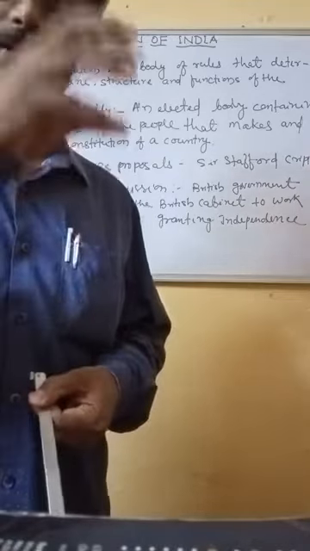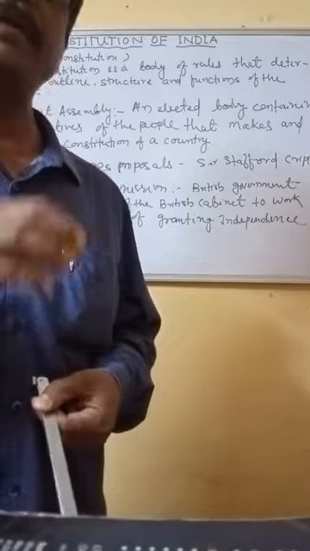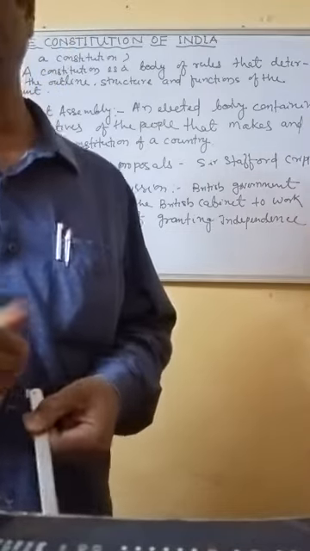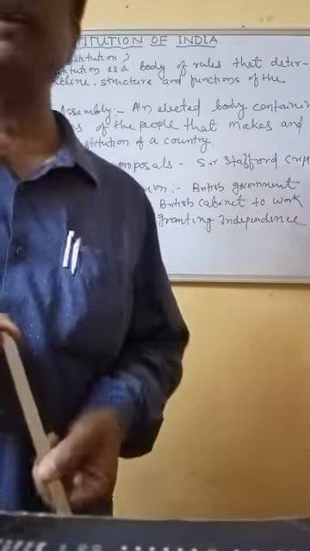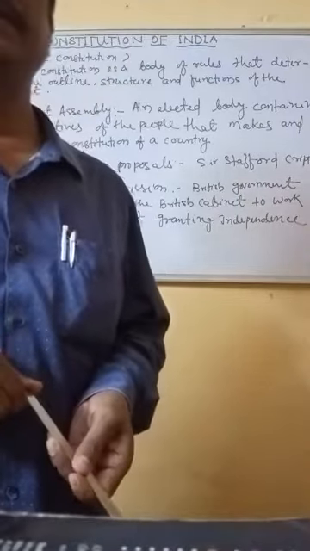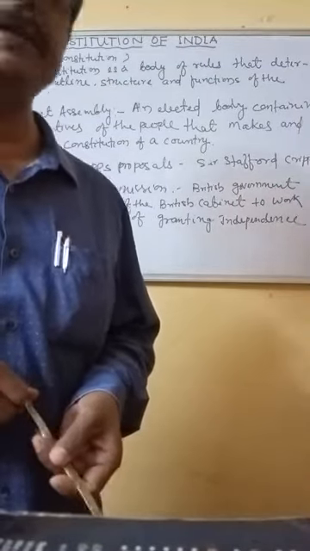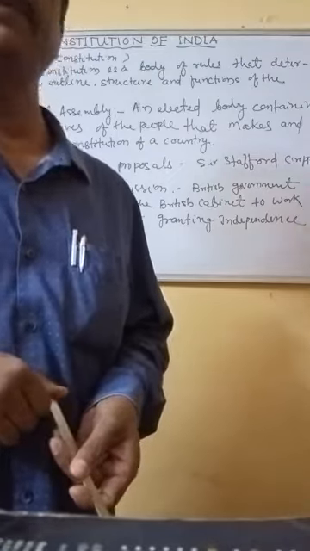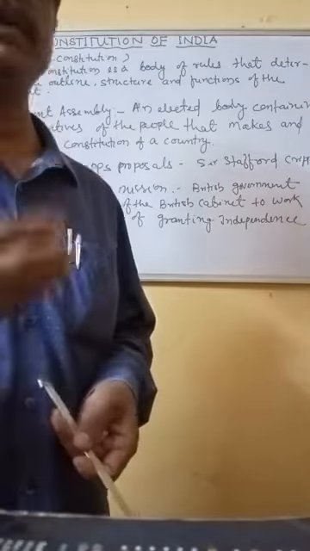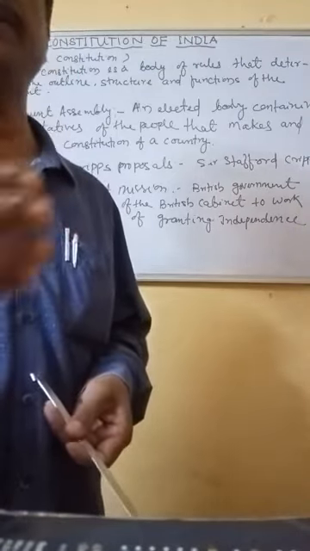With all these points, he came to India and convinced the prominent Indian leaders of that time. He told them these are the points, and in this manner you have to make the constitution.